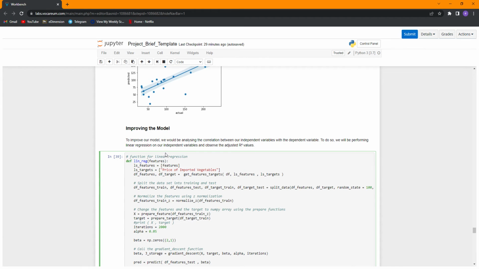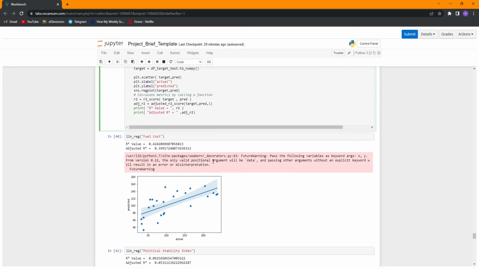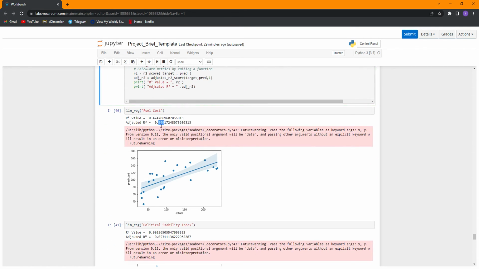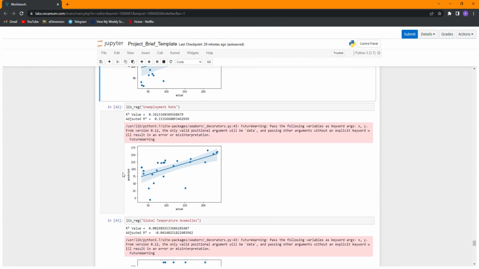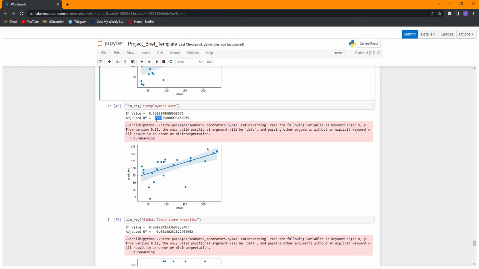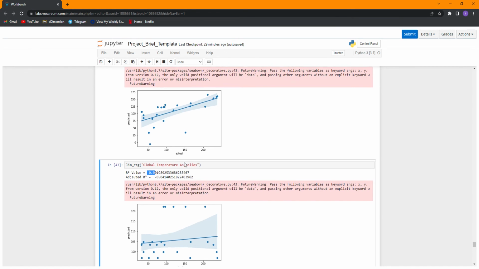To improve the model, we realized that if we analyze how the individual independent variables correlate to the dependent variable, we can identify which have a higher correlation. So we did single linear regression for each independent variable. For fuel cost, the adjusted R-square is 0.399, indicating a good correlation. For PSI, it is close to 0, indicating little to no correlation. Unemployment rate is 0.33, a decent correlation, and GTA has a negative value with R-square close to 0, indicating no correlation.